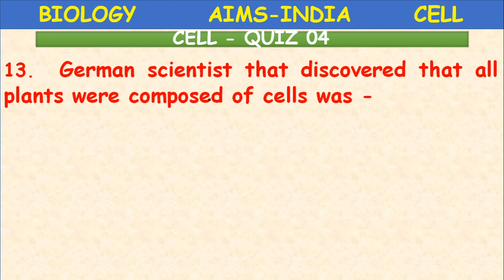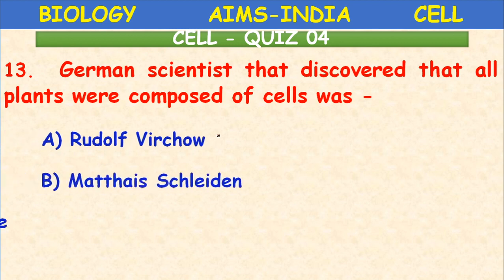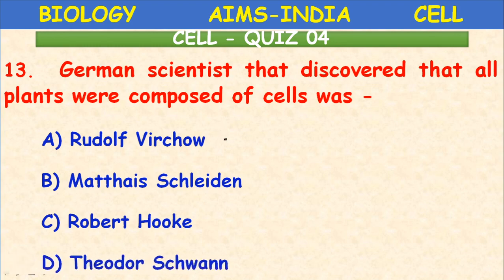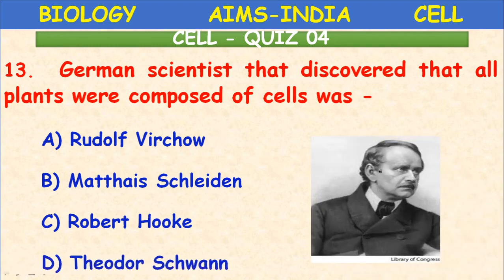Next, which German scientist discovered that all plants were composed of cells? Who is he? Rudolf Virchow, Schleiden, Robert Hooke, Schwann. So he is a botanist who studied the plant tissues. He is Schleiden.